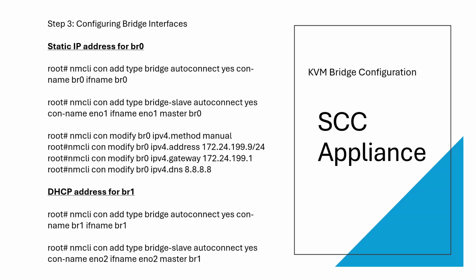3. Configuring bridge interfaces on your KVM hypervisor. Once you have completed converting your CentOS 9 server to a KVM host, you will need to prepare your infrastructure to now support the SCC VM guest instances.